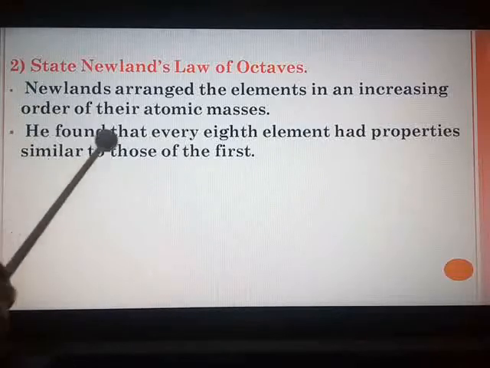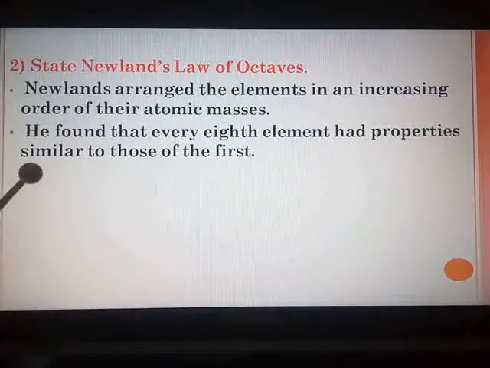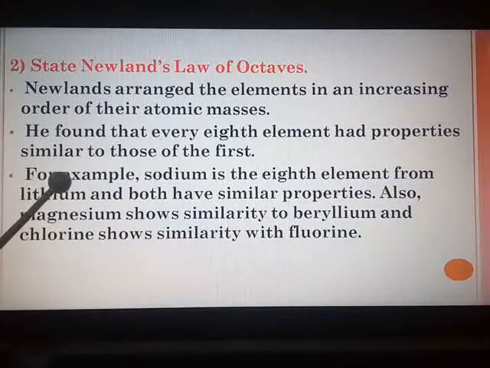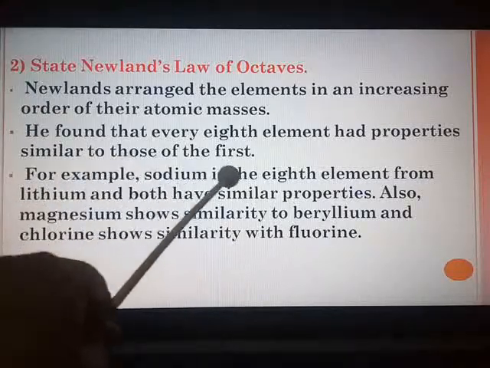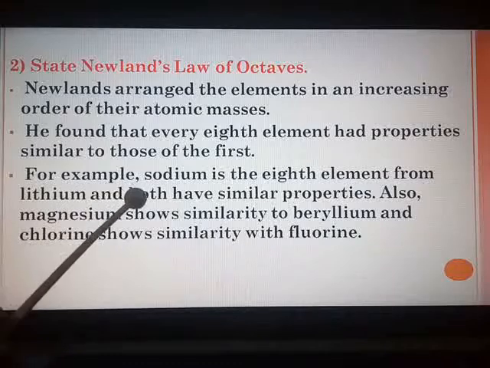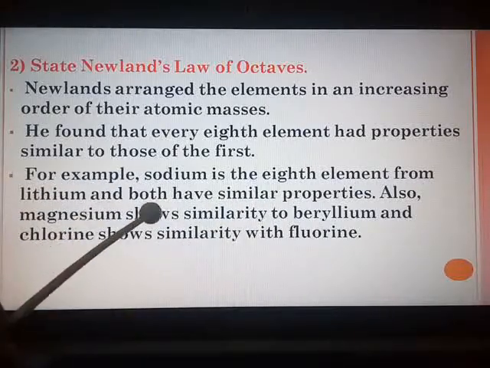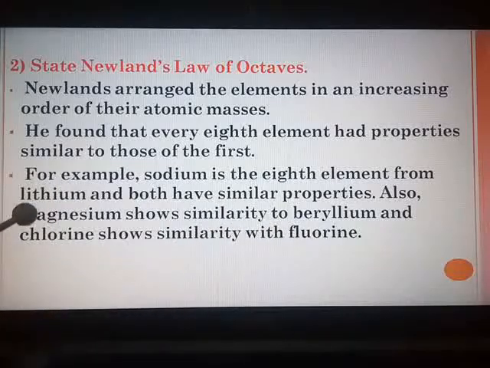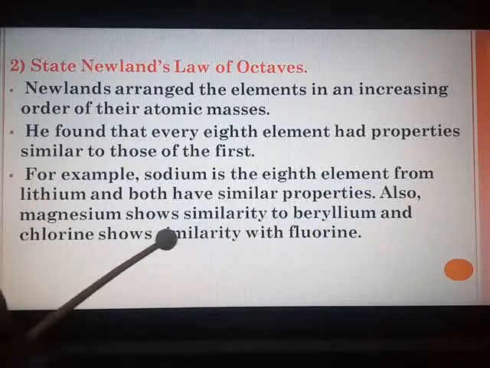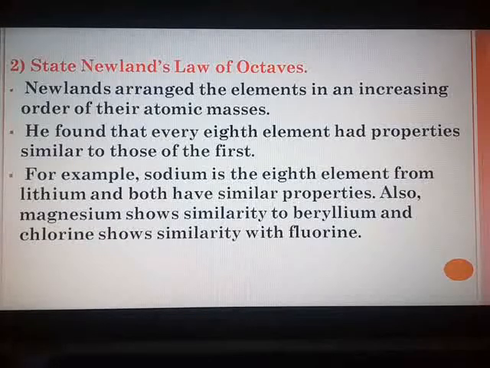And there he found that every 8th element had properties similar to those of the first. Then one example in support of it, you have the example in the same paragraph on page number 17. Sodium is the eighth element from lithium and both have similar properties. Also, magnesium shows similarity to beryllium and chlorine shows similarity with fluorine. I hope you have got the answer.